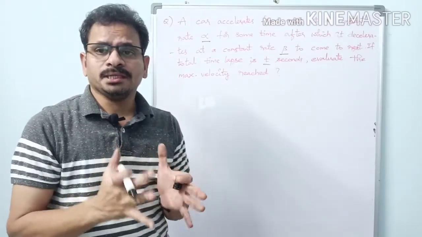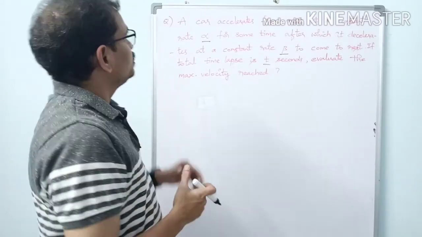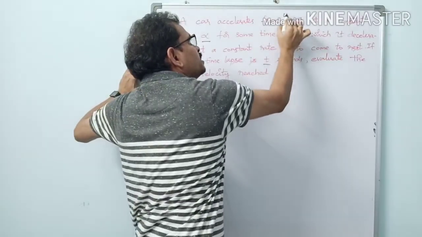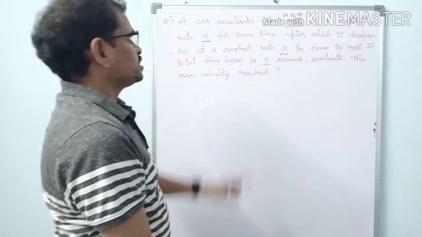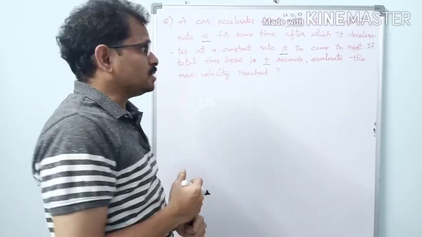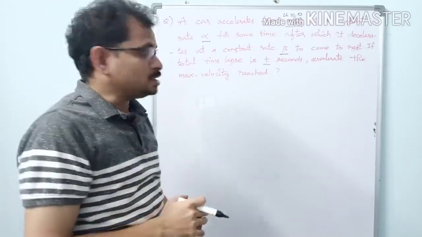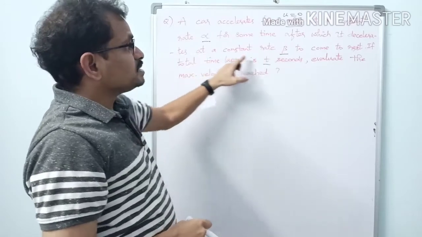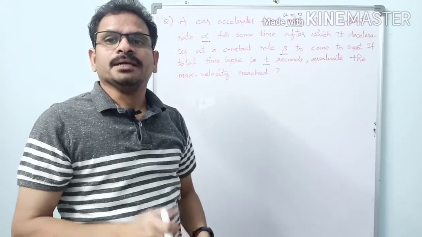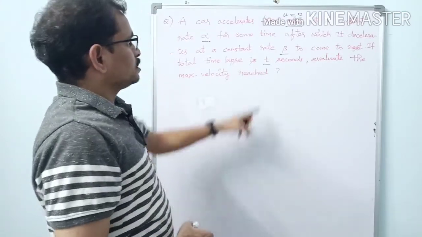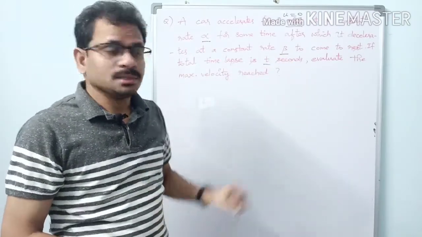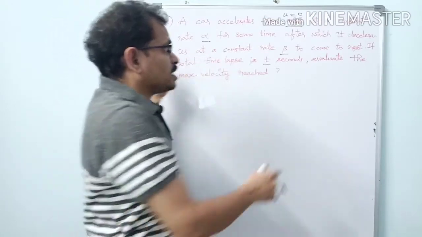First of all we should know what is actually happening. A car is accelerating from rest, so it is starting from rest. That means initial velocity u equals 0, with some constant acceleration alpha. We are doing constant acceleration problems; we have not entered non-uniform acceleration. After accelerating for some time, it undergoes deceleration at a constant rate beta. The rate of acceleration and the rate of deceleration are not the same. Acceleration is alpha, deceleration is beta, and finally it comes to rest.